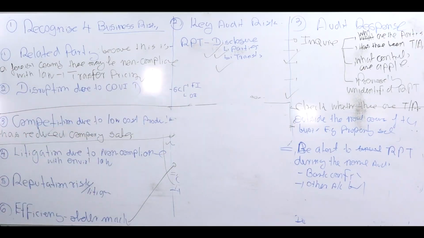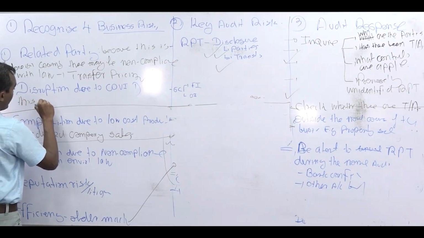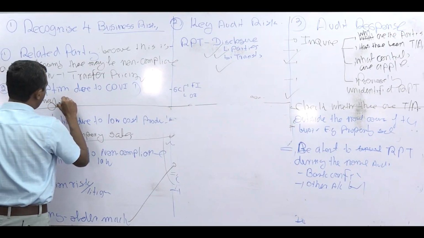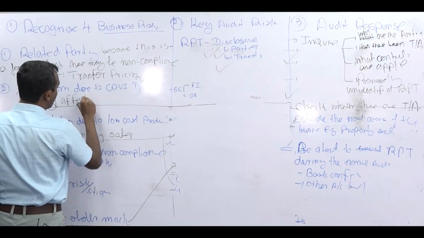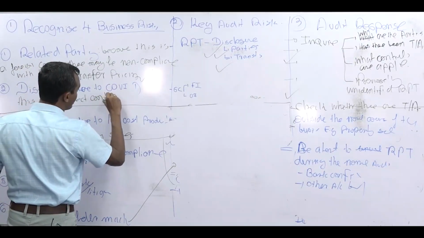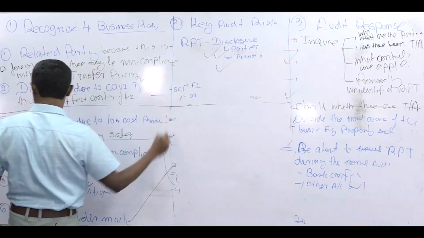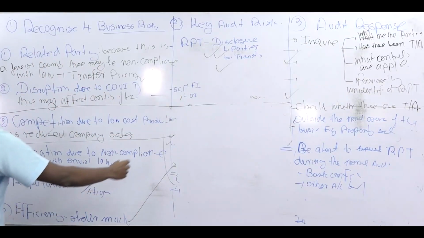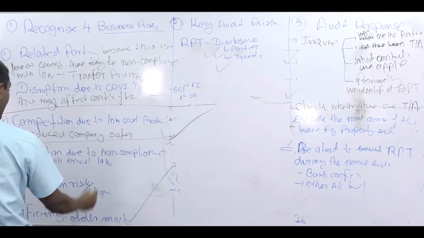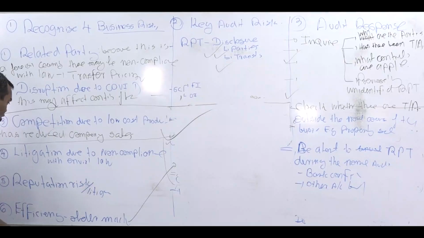So as a business risk, this may affect continuity of the business. Done. So we don't write audit risk for this. Competition due to law, sales point, we fully wrote. The litigation due to non-compliance with environmental law.